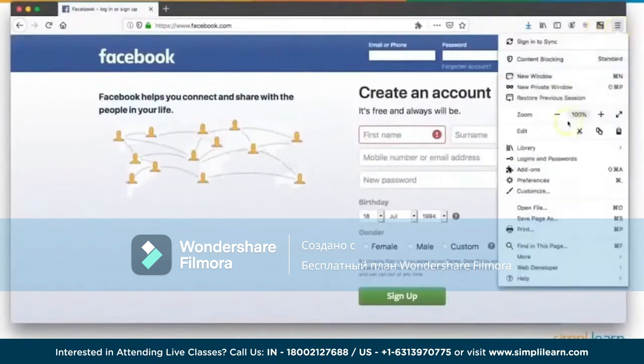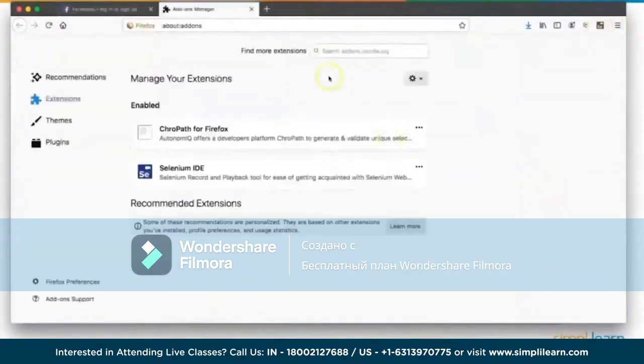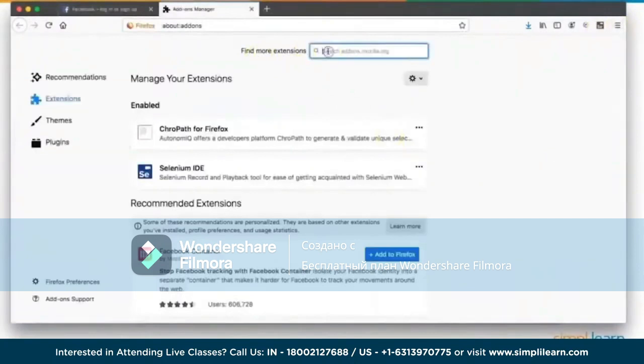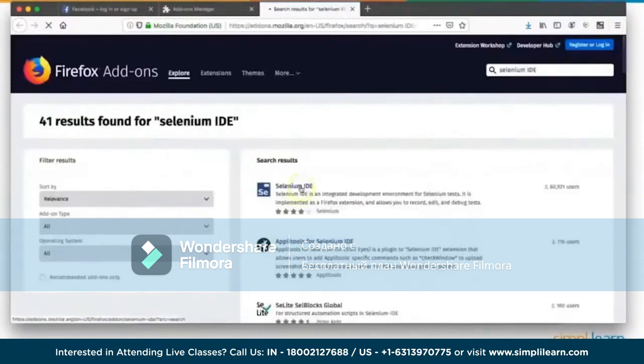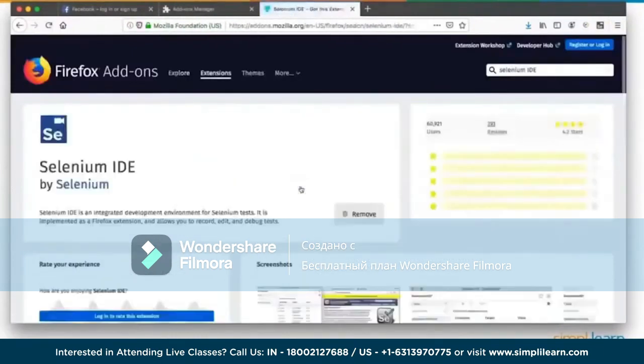You simply need to go to your Firefox add-ons. Here, where it says find more extensions, just type in Selenium IDE and search for this extension. In the search results, you see this Selenium IDE, just click on that. And now since I've already installed it, here it says remove. Otherwise, for you, it is going to give you an add button here.